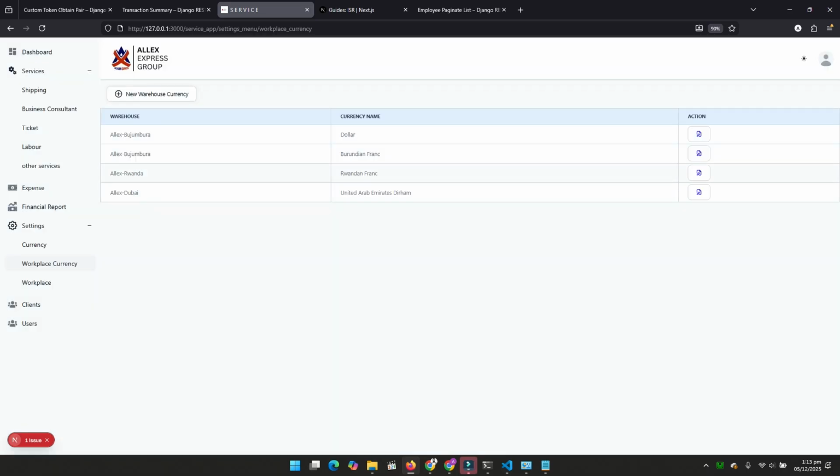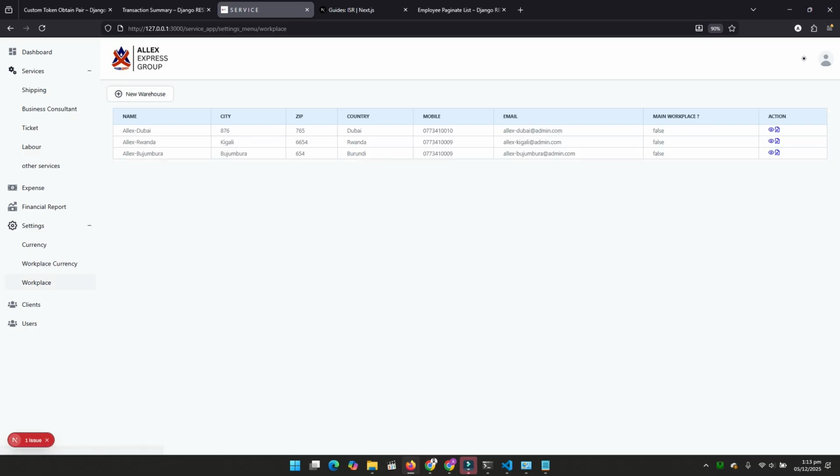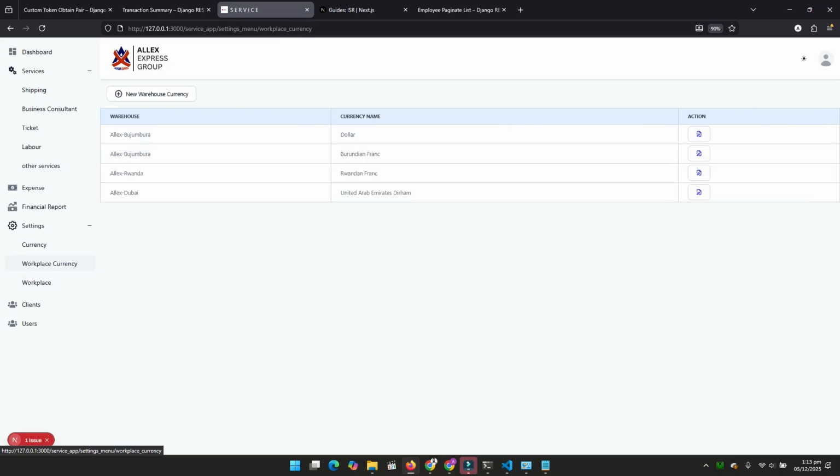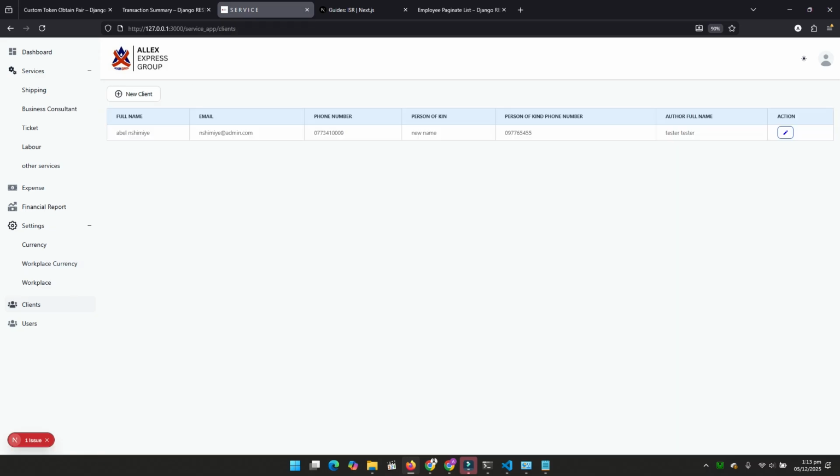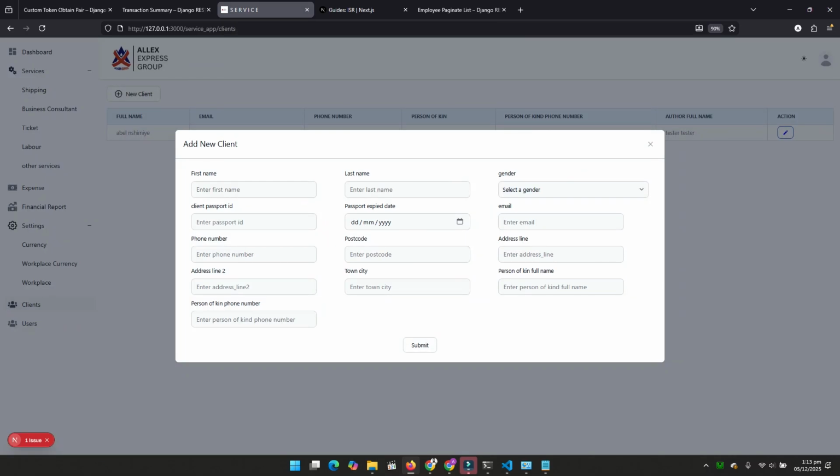So those are configurations, and we have to be very careful doing them, because this is what we need in our business. For instance, if tomorrow we create another workplace in Tanzania, maybe we can attach it to T-shillings, or in Kenya we attach it to other shillings. So we do it here under workplace currencies. This is it, and this is under client.